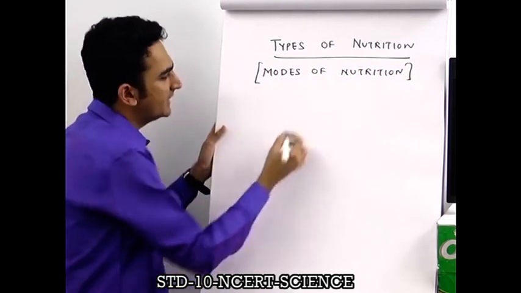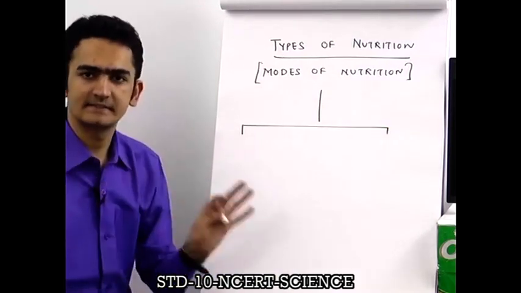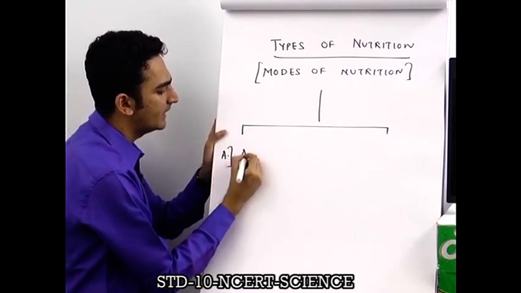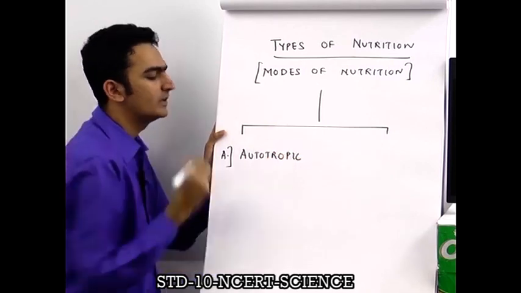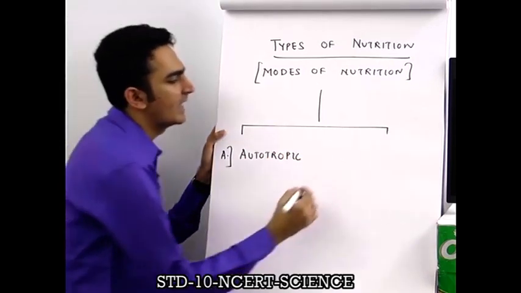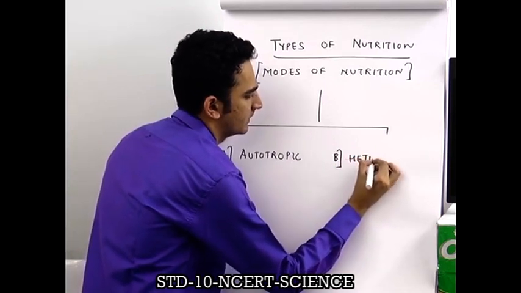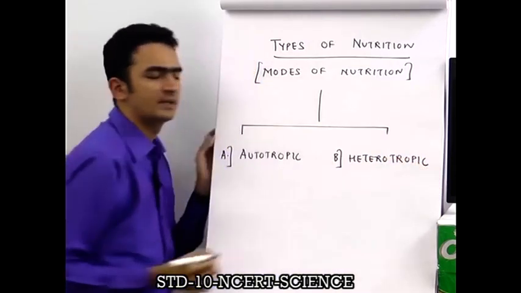Modes of nutrition can be basically divided into two major categories, and the two major categories are A, autotrophic nutrition, and B, heterotrophic nutrition.